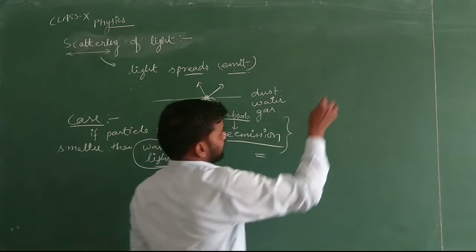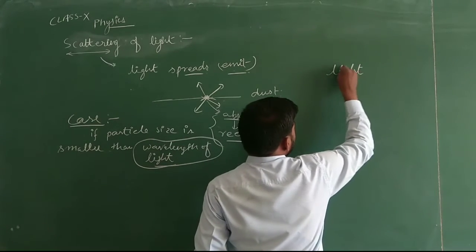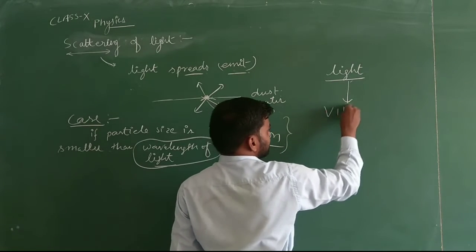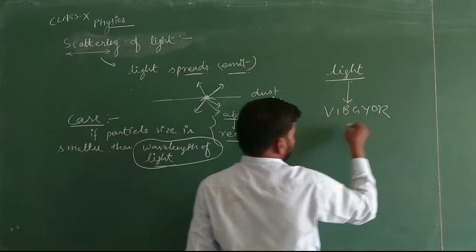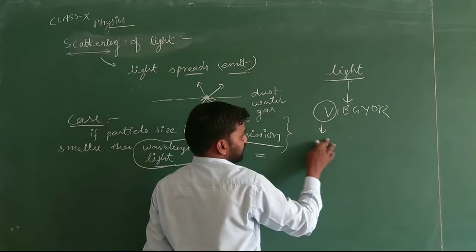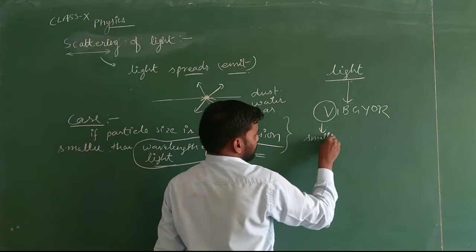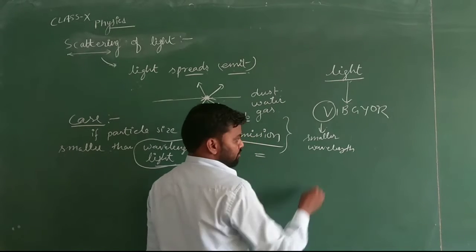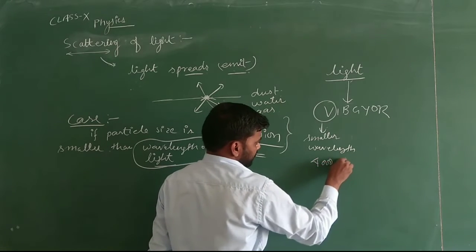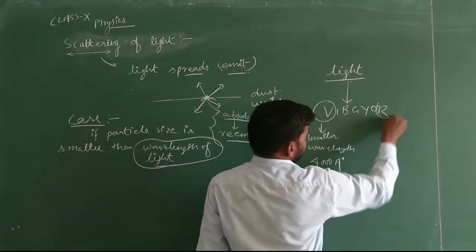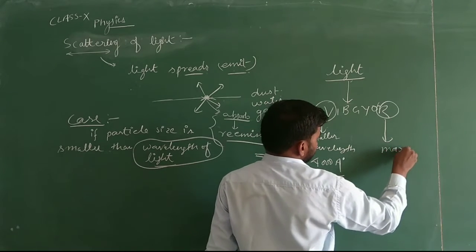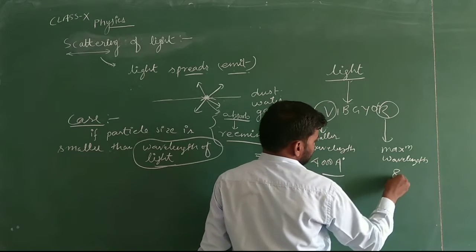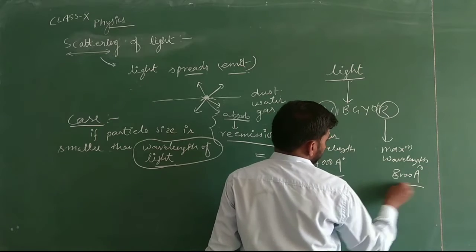Students, we have already seen that light is made up of 7 colors, that is VIBGYOR. In this case, violet has the smallest wavelength, almost about 4000 angstrom, but red color has the maximum wavelength, almost about 8000 angstrom.